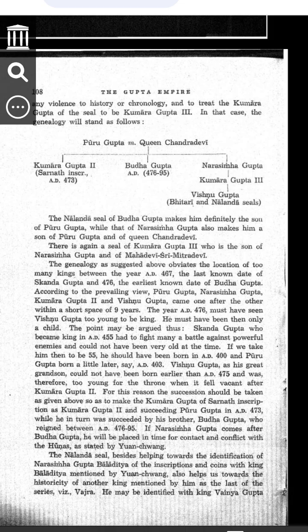Historians figured this out by studying seals and inscriptions found in places like Nalanda and Bitari. These seals and inscriptions are like old stamps or carvings that tell us about the past. By reading these inscriptions, we can make a family tree of the kings and understand who ruled first and who ruled next. What did the Nalanda seal say?